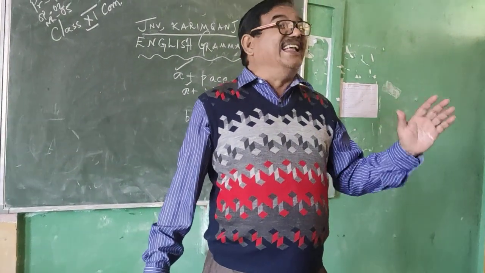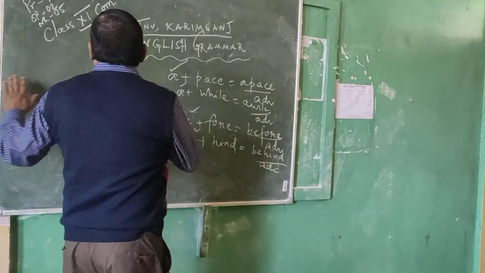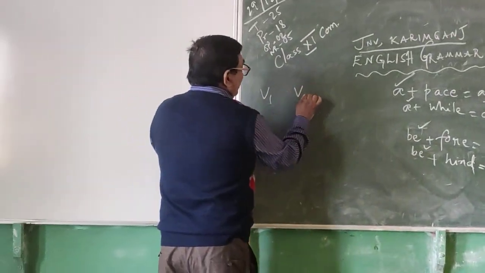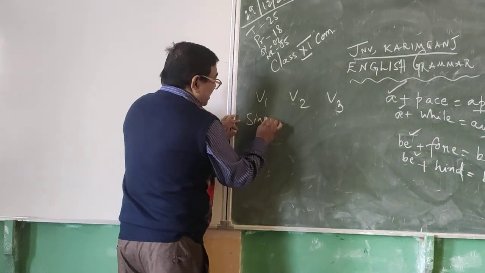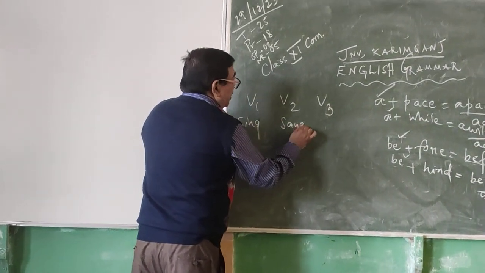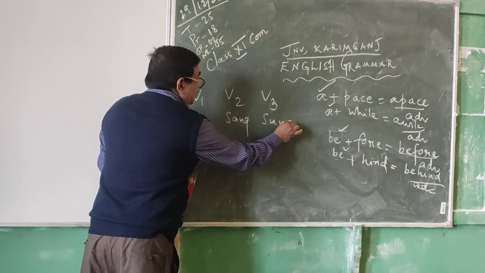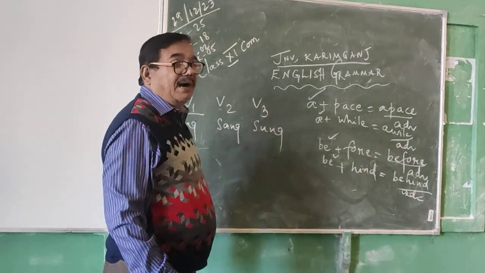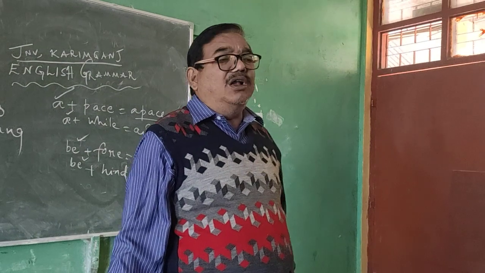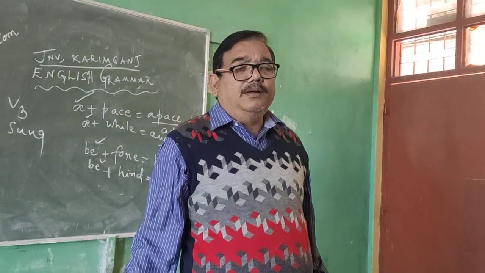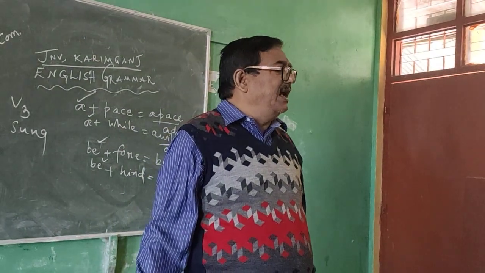Each and every verb, whether it is a regular verb or irregular verb, weak verb or strong verb, is in three forms: V base 1, V base 2, and V base 3. If sing is V base 1, sang is V base 2, and sung is V base 3. V base 1, verb base 1, the first form, is also called the base form of the verb.